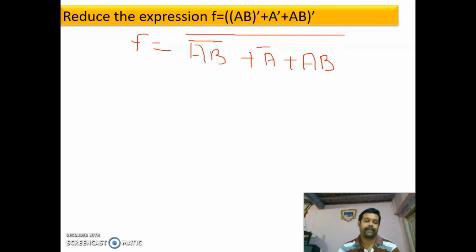This is the question. So this is a question and we have to reduce. First, before going into this problem, we have to study all the laws. We have studied some laws now. We have to study all those laws.